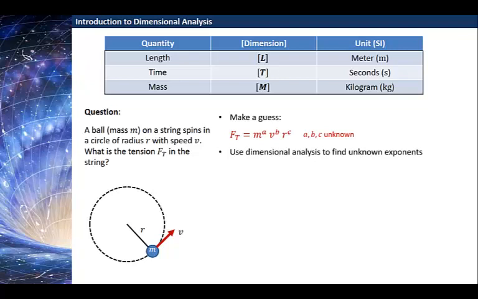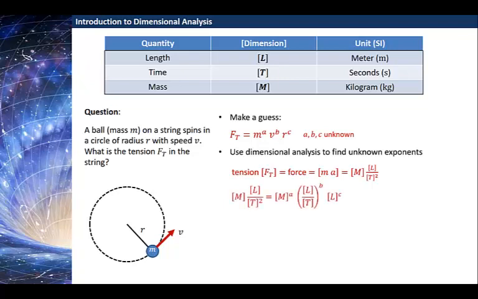And we're going to use dimensional analysis now to find the unknown exponents. The way we're going to do that is we will set the dimensions of the left-hand side of this expression equal to the dimensions of the right-hand side of this expression, and hope that we can then solve for the unknowns a, b, and c. In order to do that, we first need to know what the dimensions of tension are. Well, the dimensions of tension are the same as the dimensions of force. And we remember that the dimensions of force are the dimensions of mass times acceleration. And so we need to put the dimensions of mass times length over time squared for our dimensions of tension.